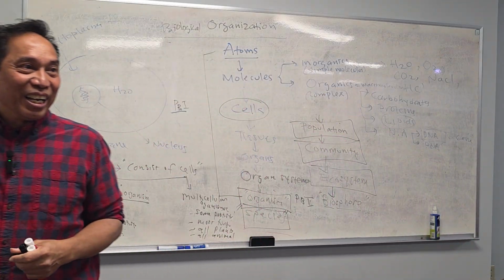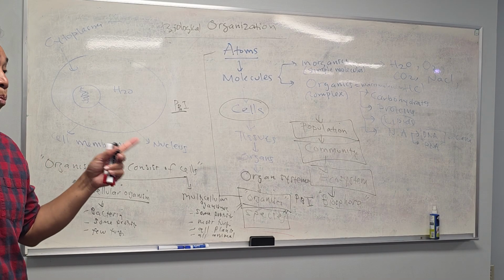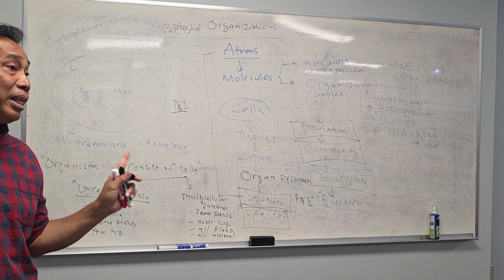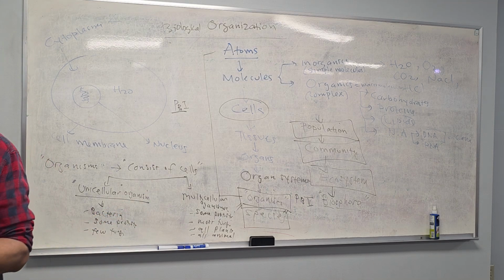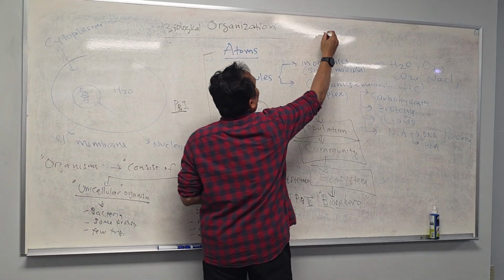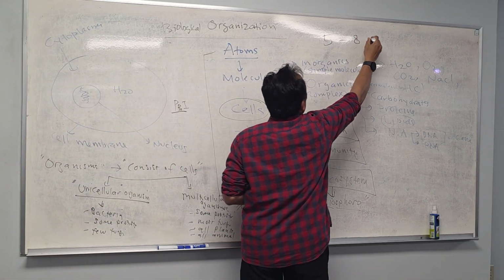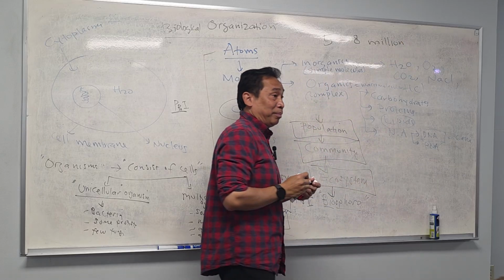According to scientists, they don't even know the exact number of species on Earth, but they give an estimation between 5 to 8 million species.